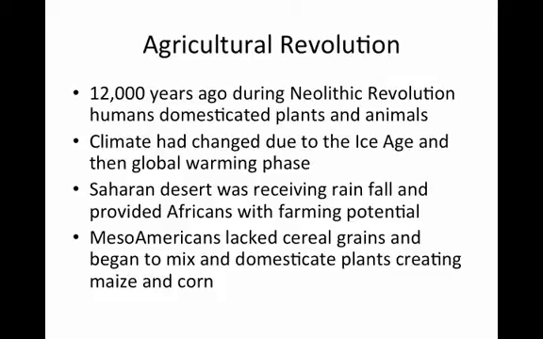About 12,000 years ago, there was an agricultural revolution. This is known as the Neolithic Revolution, in which humans domesticated plants and animals. The climate had changed due to the end of the Ice Age, and then there was a global warming phase. The Saharan Desert was receiving rainfall and provided Africans with farming potential. Mesoamericans lacked cereal grains and began to mix and domesticate plants in order to create maize and corn.